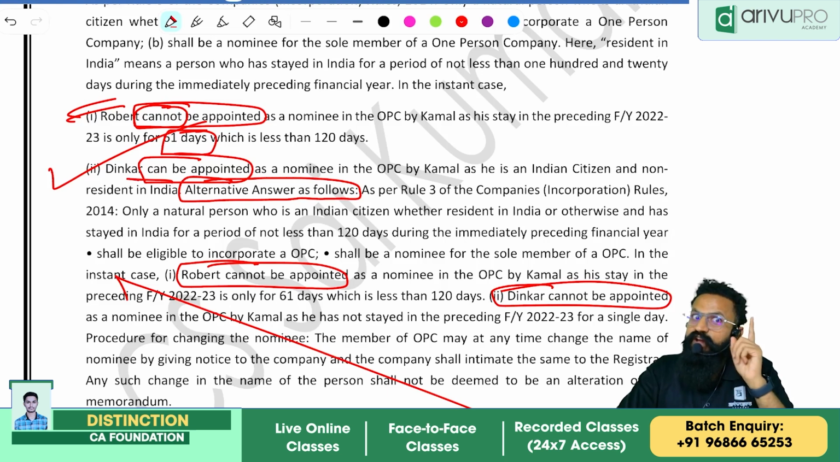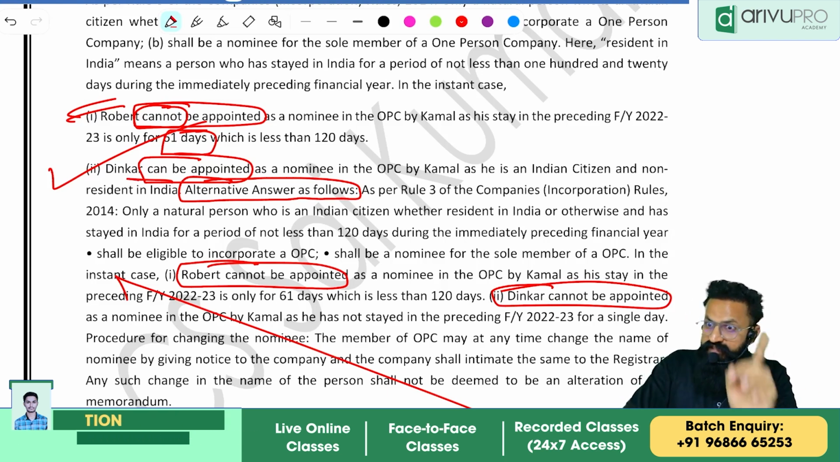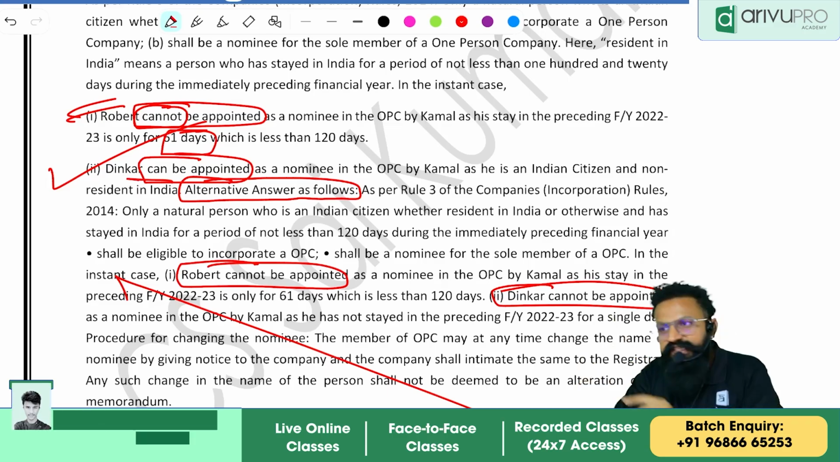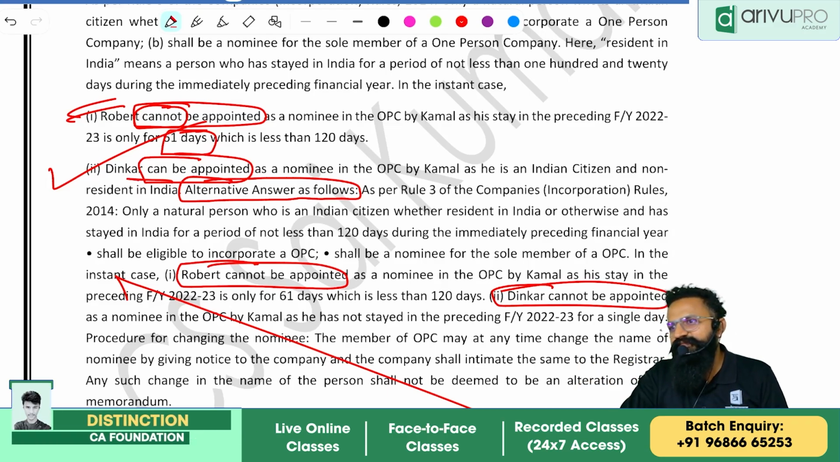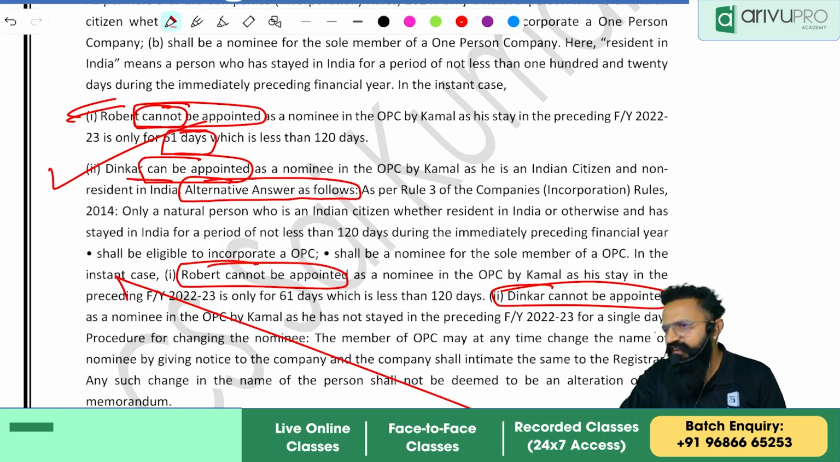Because Dinakar is a non-resident. Even if he has not stayed 1 day also, it's okay. The definition says "resident or otherwise." So basically, otherwise means NRI. You have to assume it as an NRI.